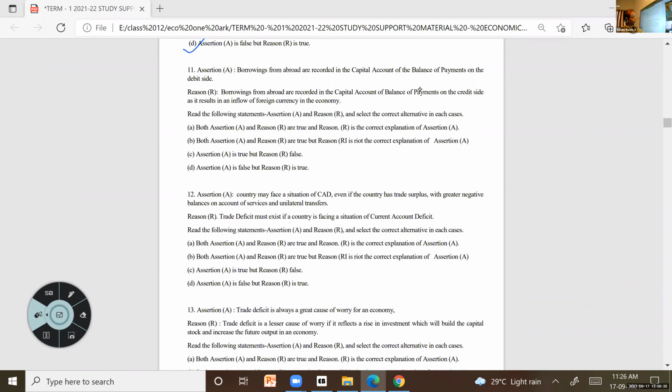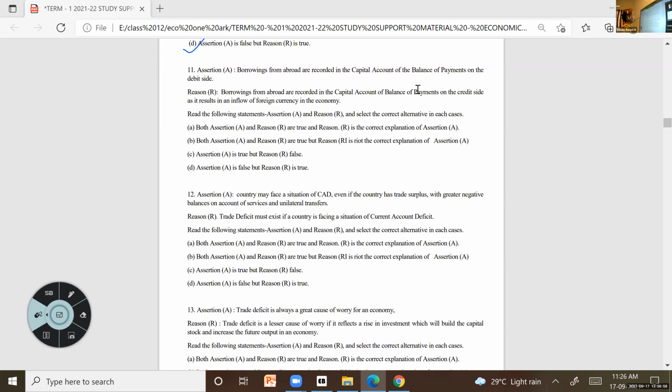Only three answers I got. Sneha, what will be the answer? Think, it is borrowings from abroad. Where is it recorded?